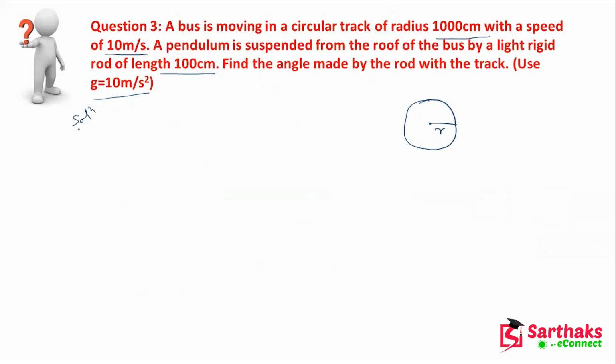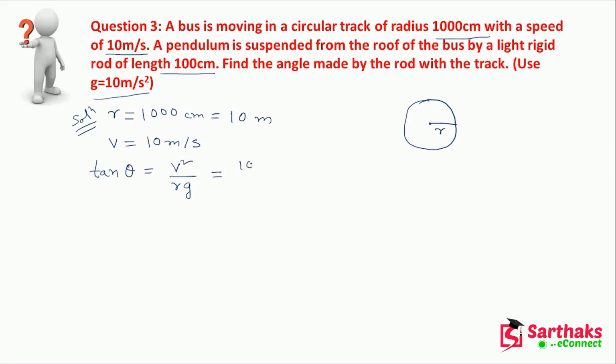So let's first write down the given data. Radius is denoted by R, that is 1000 centimeter. If we convert it into meter, that means 10 meter. The velocity is denoted by V, and it has been given as 10 meter per second. So tan theta equals v square by r into g.